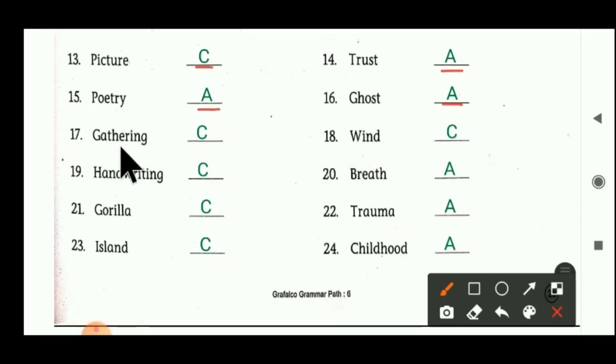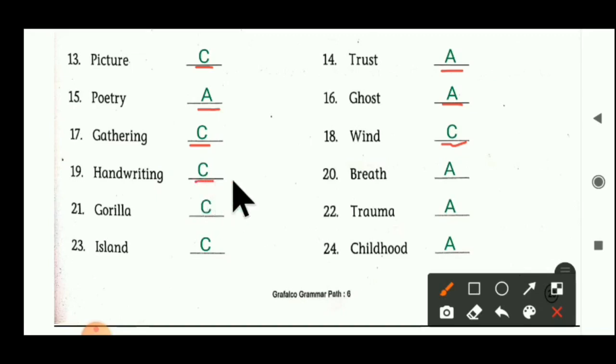Next one is gathering. Gathering means to meet each other. We can see meet each other, touch each other. So gathering means here concrete noun. Then wind, we can touch wind, we can feel wind, we can smell wind. So wind becomes here a concrete noun. Handwriting, handwriting we can see it, we can touch it, we can write it.